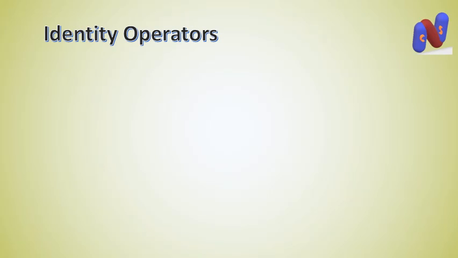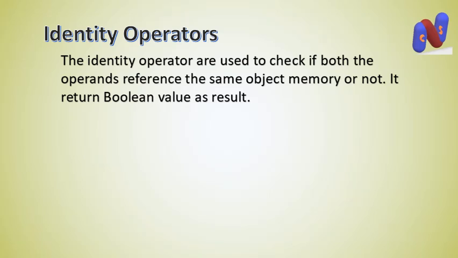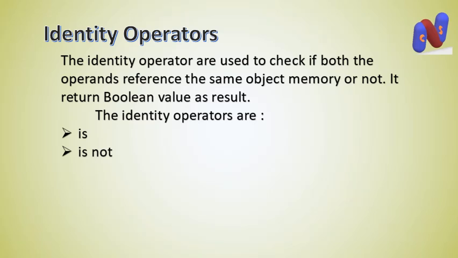Now identity operators. The identity operators are used to check if both the operands reference the same object in memory or not. It returns a Boolean value as result. The identity operators are is and is not. These are used to define the equality, whether the two variables are equal or not.